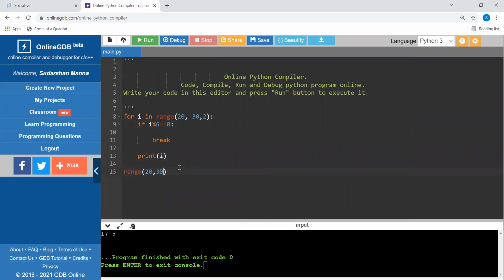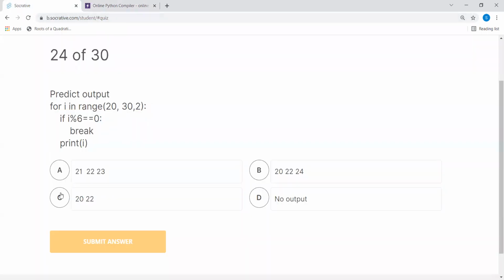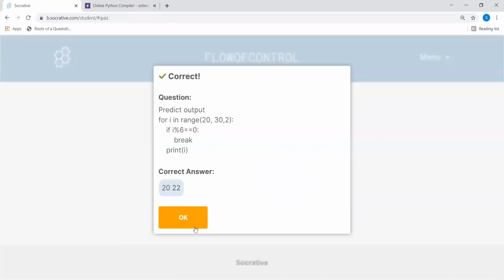20, 30, and 2. So you can see the possibilities here: 20 is there, then 22, then 24, then 26, then 28, and 30 won't be there. Now it checks if i is divisible by 6, so i mod 6. 20 is not, 22 is not, 24 is. And you can see there is a break, so it will print only the values 20 and 22. So 20 and 22 is option C. This is the correct answer.